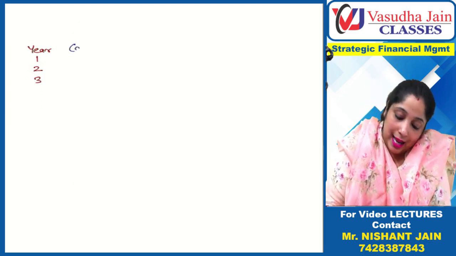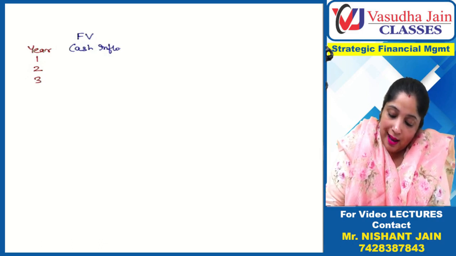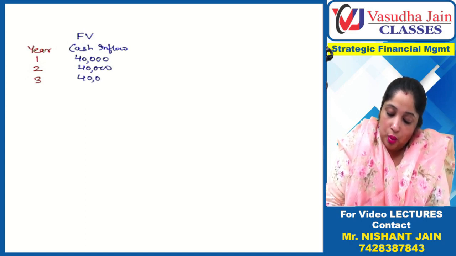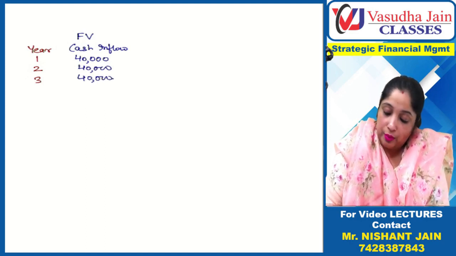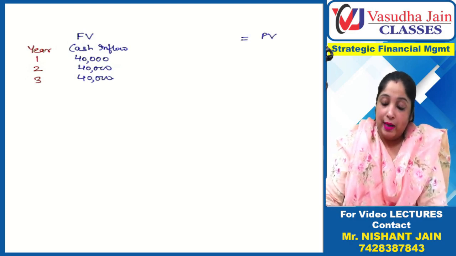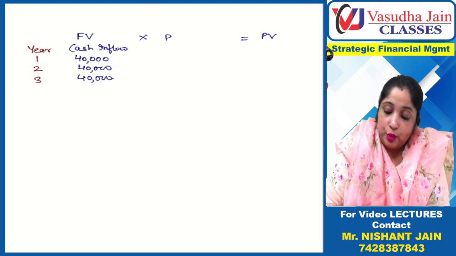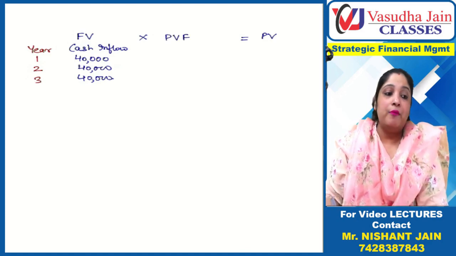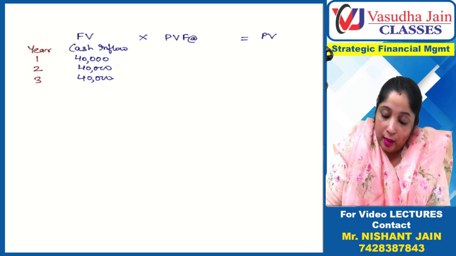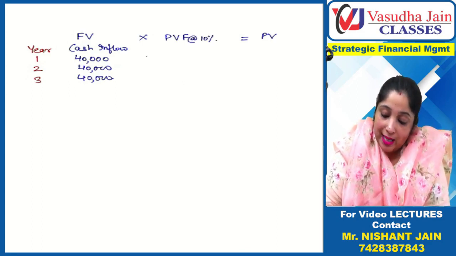And the future value of cash inflows, how much every year? 40,000. Now I want to know its present value. How will I compute present value? If I want to compute present value, I should multiply the future value with the present value factor at the rate of 10%. Now what is the present value factor?